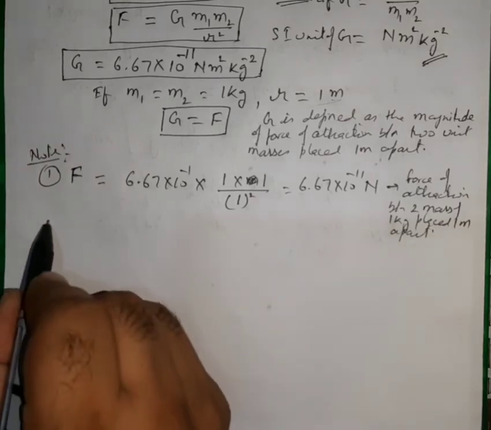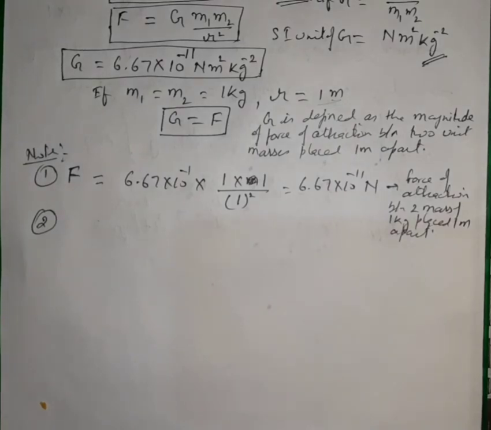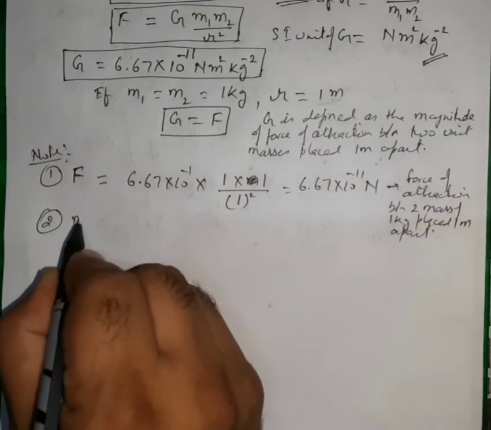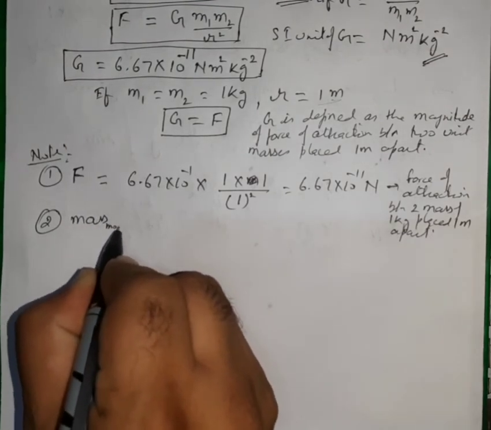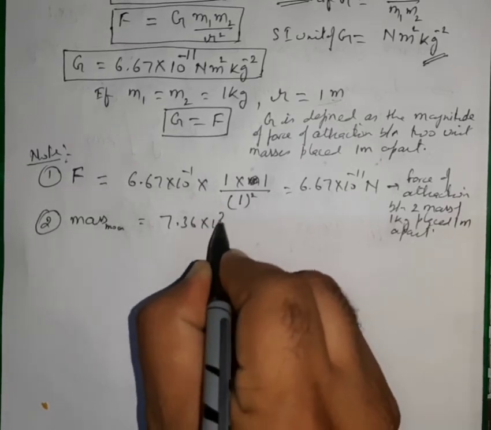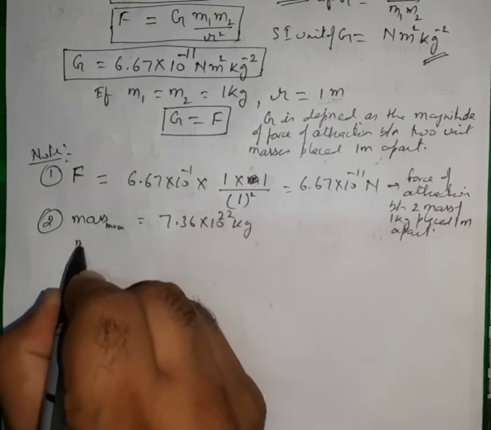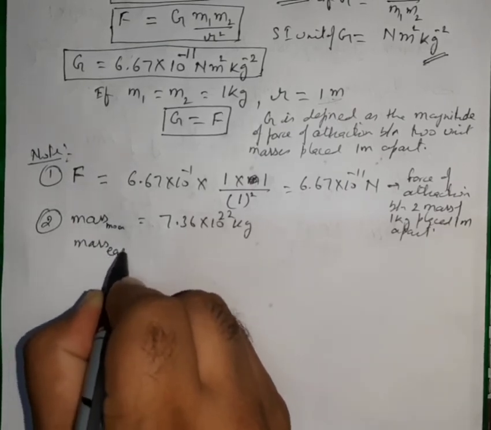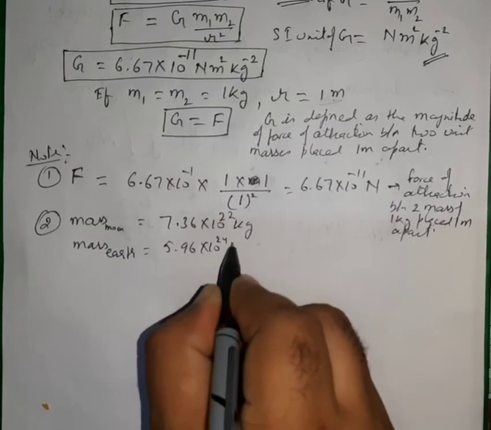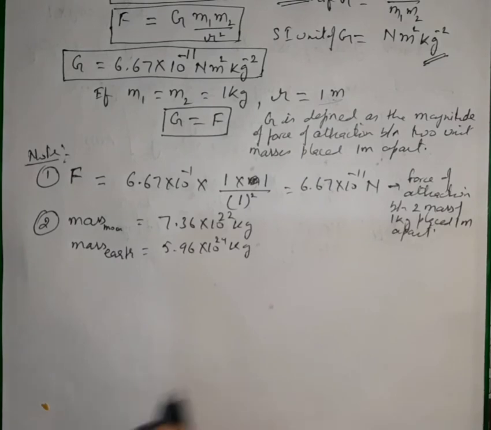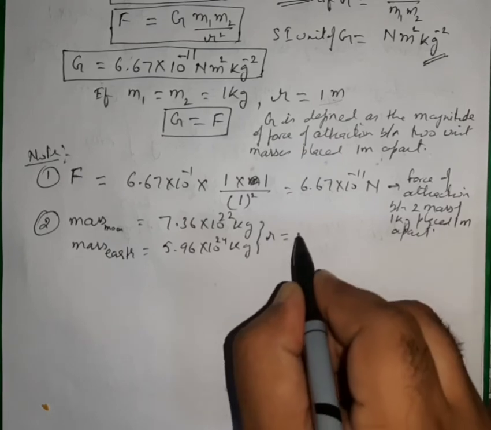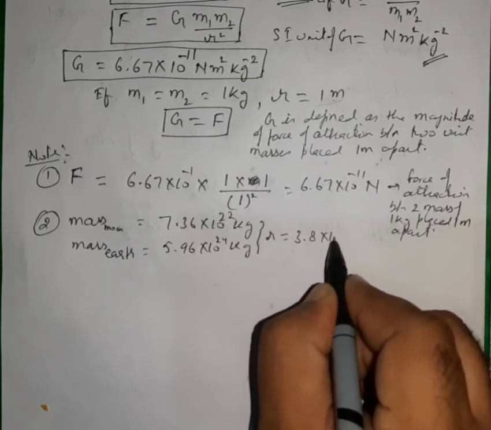Similarly, we can also calculate the force of attraction between Earth and Moon. So mass of Moon is taken as 7.36 multiply 10 raised to power 22 kg, and mass of Earth is equal to 5.96 multiply 10 raised to power 24 kg, and the distance between the two is 3.8 multiply 10 raised to power 8 meter.